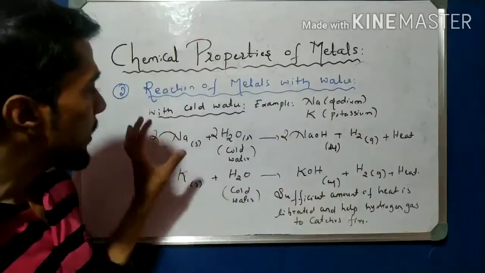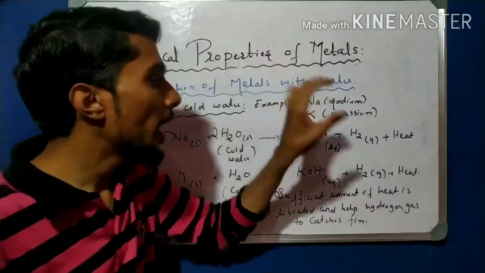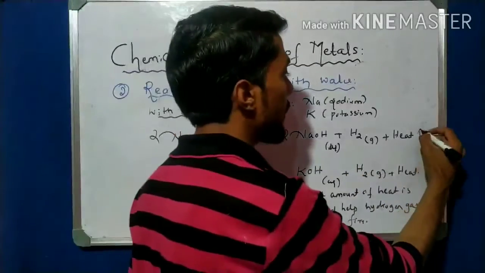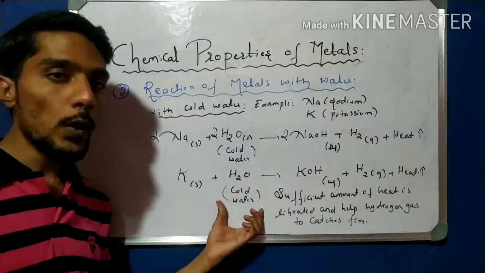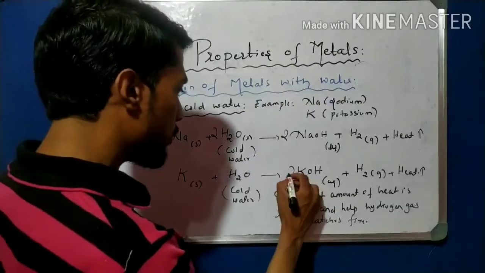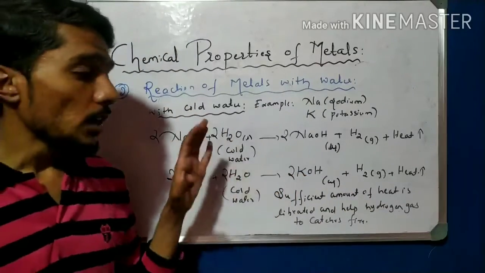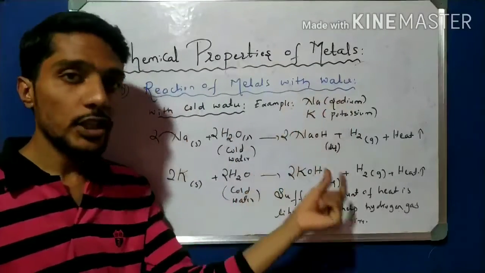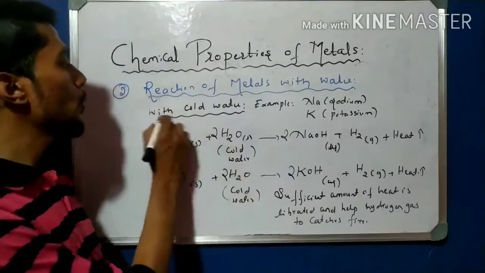When sodium reacts with cold water, it forms sodium hydroxide, hydrogen is liberated, and a huge amount of heat is liberated. Again, potassium reacts with cold water to form potassium hydroxide. Balance the equation here with 2, here 2, here 2. So this is about the reactions of the metals. Sodium and potassium are two examples of metals which react with cold water.